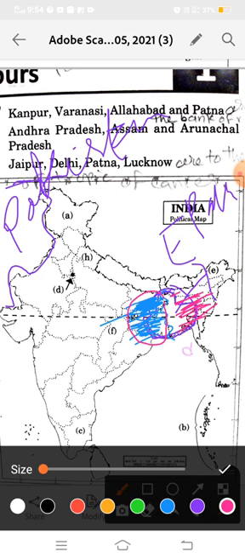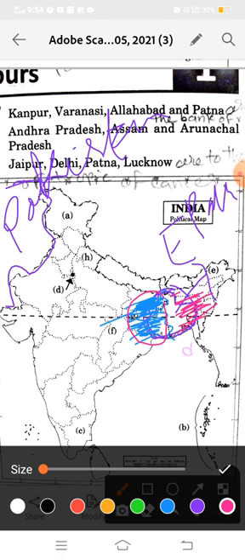That is the reason this portion is called West Bengal. It is not in the west of India, but still it is known as West Bengal because earlier it was the western part of Bengal. So it is known as West Bengal.